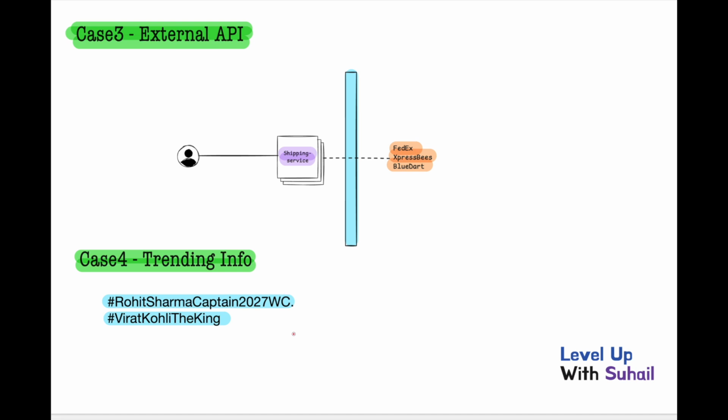Redis provides so many data structures which help us to show the trending info on the board, so that users get engaged with the website. For example, live leaderboards, trending tweets, trending products, trending services. All this kind of trending information can be achieved very easily with the help of Redis data structures. So we can use Redis for these kinds of applications as well.